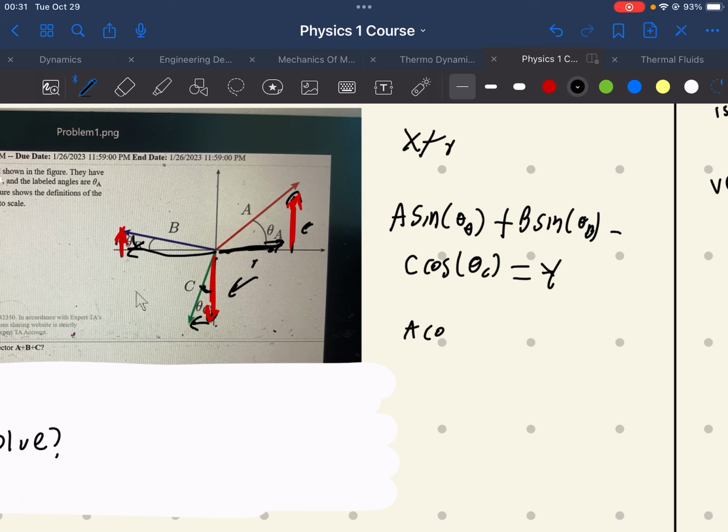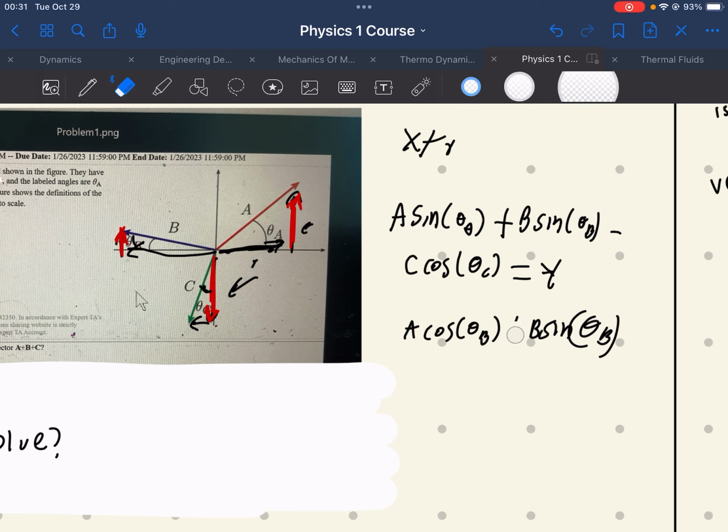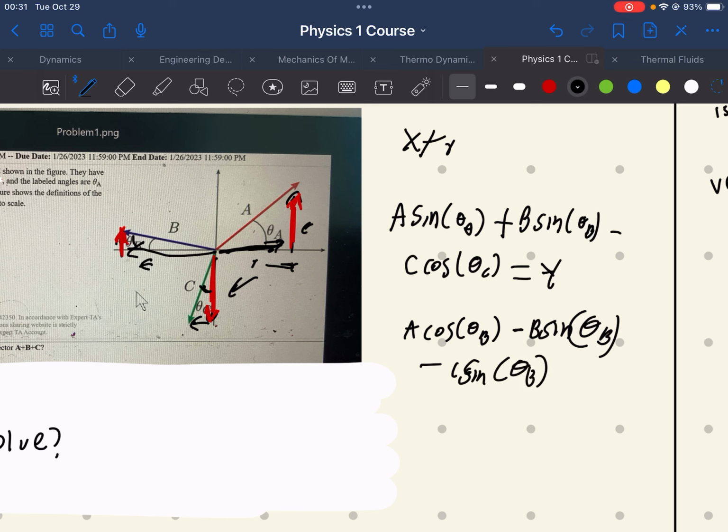So we have a cosine theta a plus b sine theta b. Or this would actually be minus b sine theta b, and that's because b is pointing in the opposite direction of a. A is going that way, b is going that way. And it would be minus c sine theta c, because it's going in the same opposite direction that way.